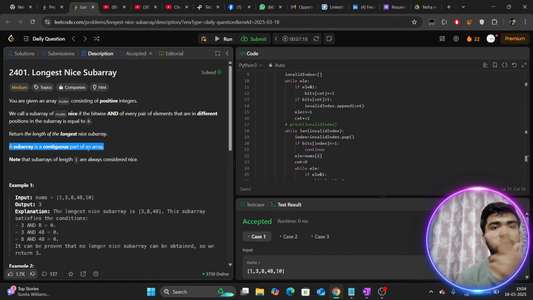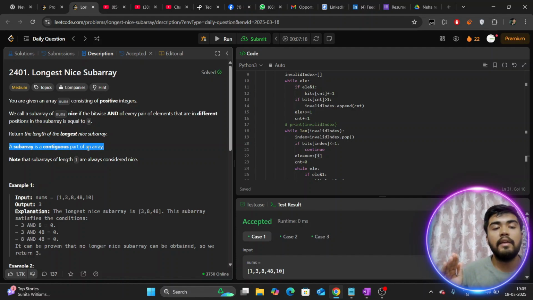There are two things basically. One is subarray. If they tell you subarray, you have to choose the contiguous part. But there is another term known as subsequence. If they ask for subsequence, that means you can choose the elements by skipping some indexes. But for subarray, you have to choose contiguous portions. You can't skip any index in between. But in both cases, no matter if it's a subarray or subsequence, the order of the elements should be maintained.